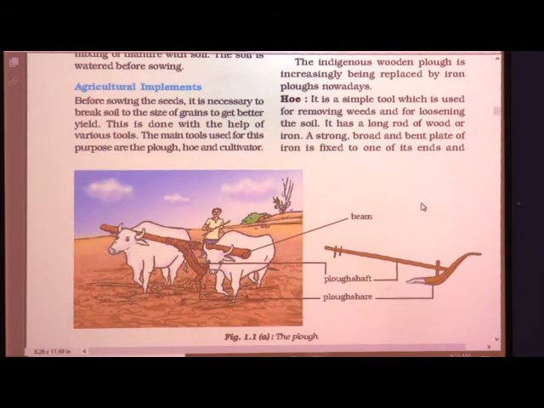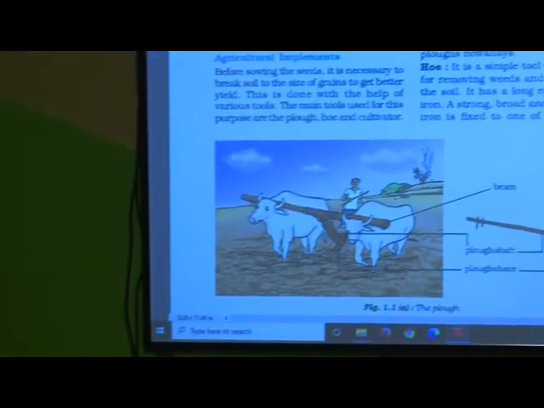Students, today we have seen the plough. Before that we discussed that there are different agricultural practices which are actually familiar to you, because you may not know that these practices are named that way, but when you grow an ornamental plant, you also follow all these steps. When you plant, first you loosen the soil, you make it aerated, then you plant it, then you water it, you add manure or fertilizer, you take proper care. You do all these activities in your garden, but these are done on a very large scale in the field by the farmer.